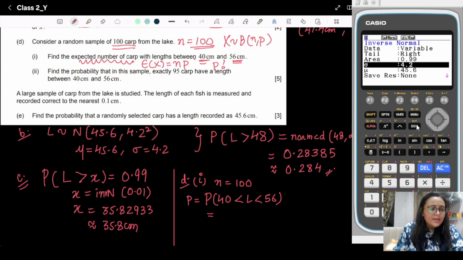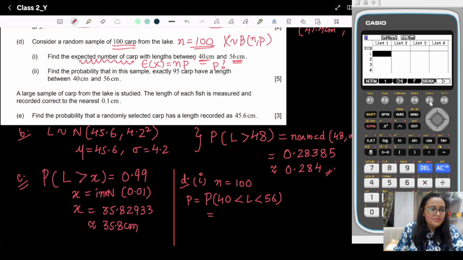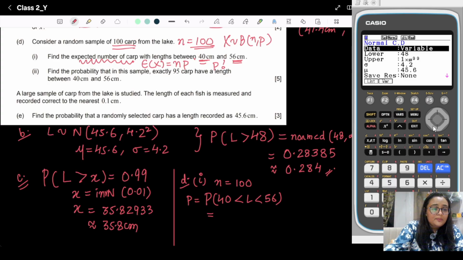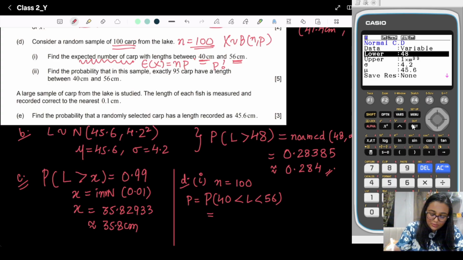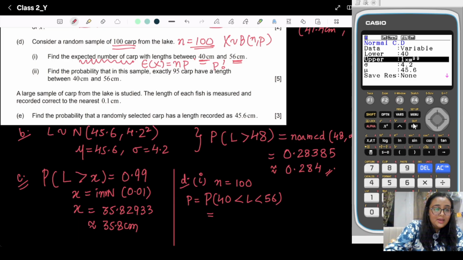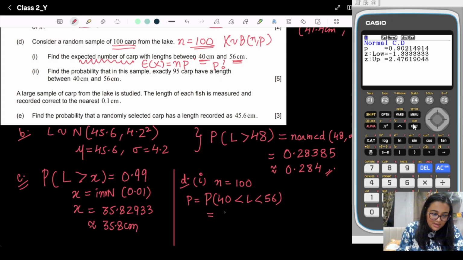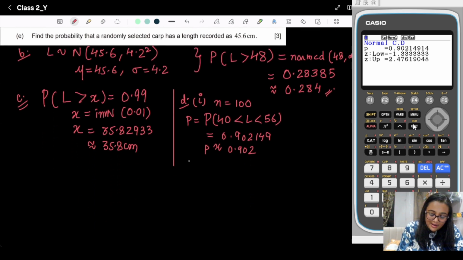Exit, distribution, normal CD, variable. What is our lower bound? Lower bound is 40, upper bound is 56. Sigma is 4.2, mu is 40.5. So here P is 0.902149, which is approximately equal to 0.902. Okay, so now we need to find E of x.